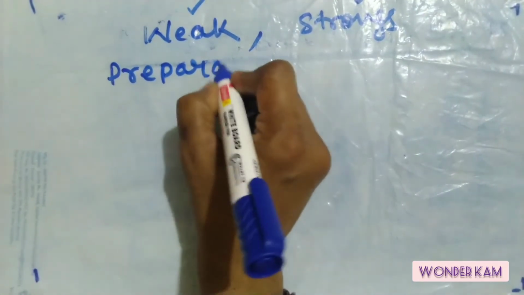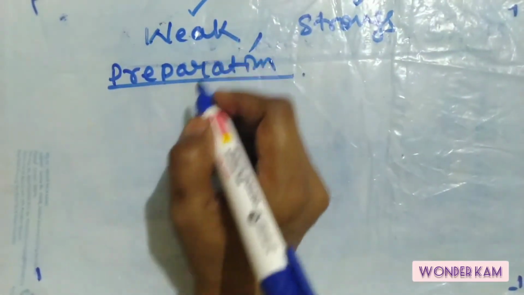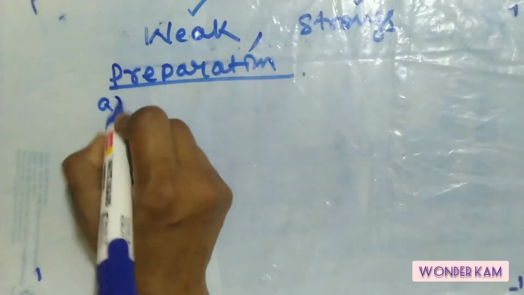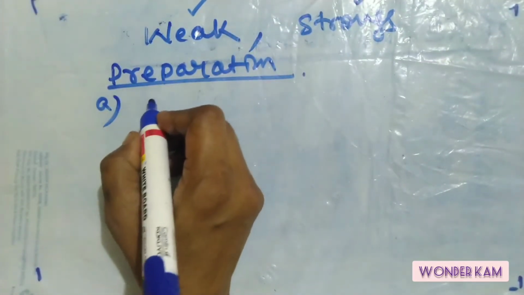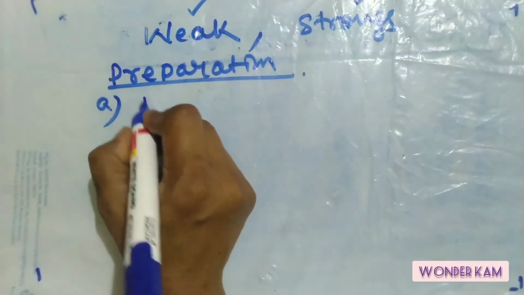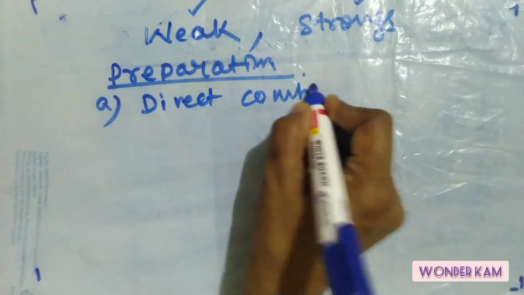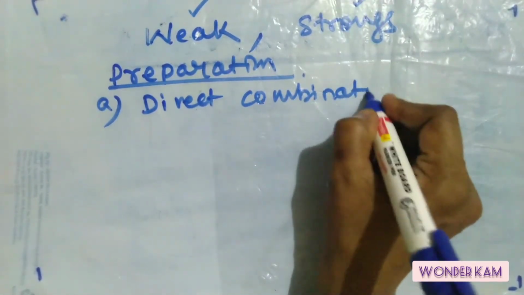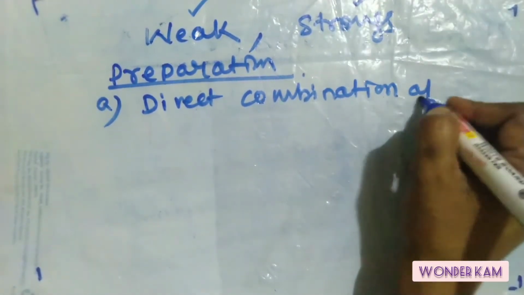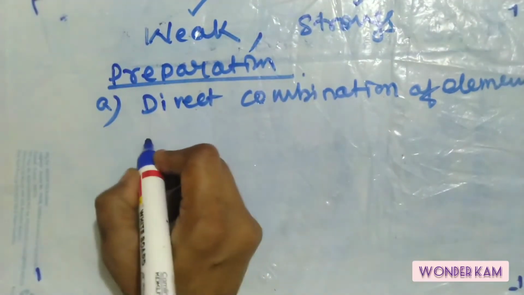Preparation, how these acids are prepared. Mostly I will tell you about the inorganic acids. Okay, so the common preparation. One is direct combination of elements to form your acid.